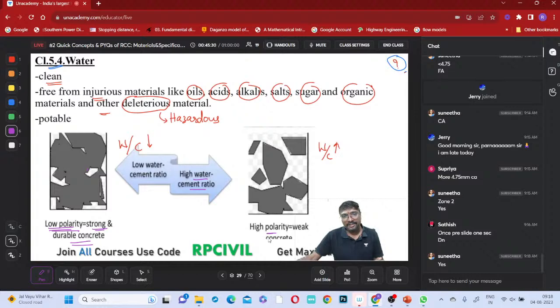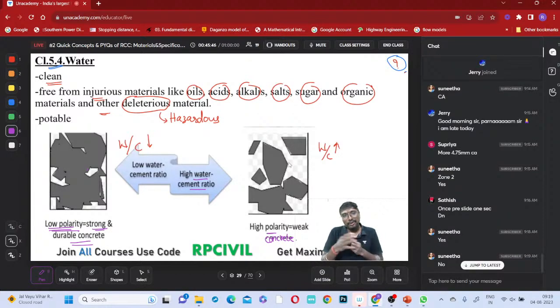High porosity means it will result in which one? Weak concrete. Now why is it weak concrete? When cement particles are very far away, more gaps are created. When more gaps are created, can you ensure full bonding between the cement particles exactly?